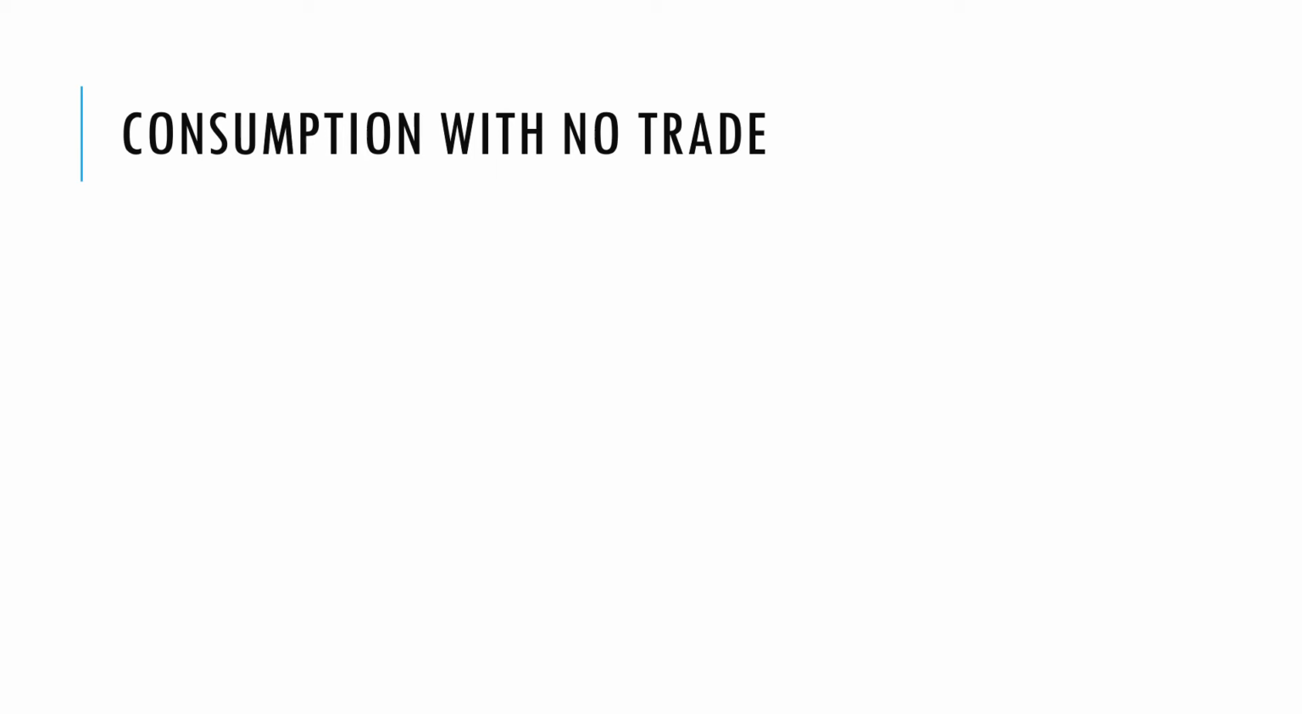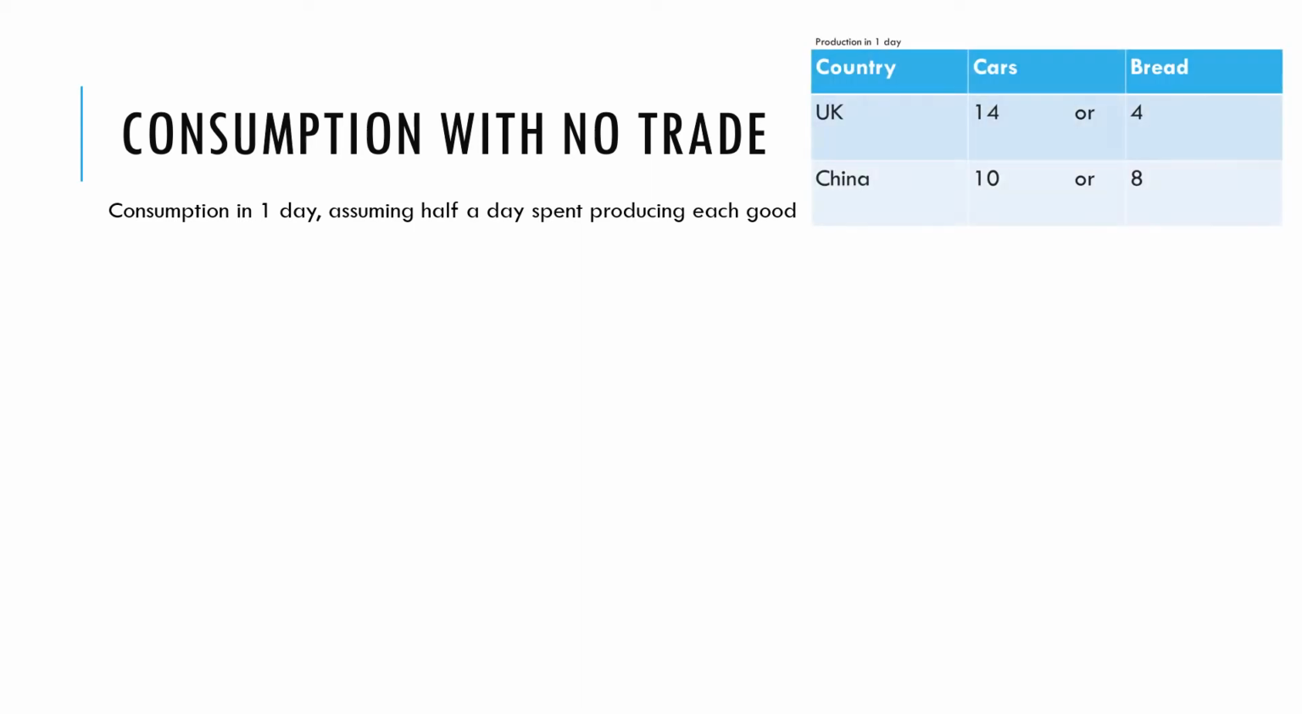So if we're going to advocate that they should specialize and trade, we're first going to compare that with a scenario in which these countries do not trade, they're self-sufficient. So this is what the countries could consume in one day, assuming they spent half a day producing each good. So a quick reminder here, these are our production possibilities. In the UK, 14 cars or 4 loaves of bread in one day, and in China, 10 cars or 8 loaves of bread in one day.